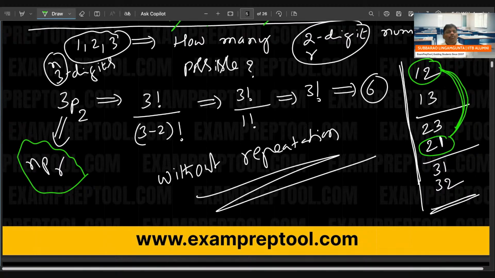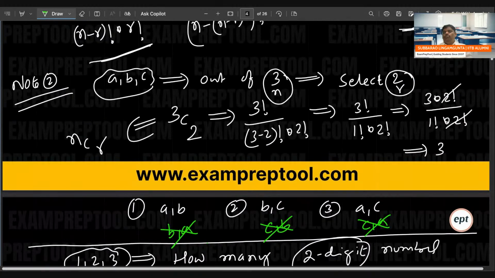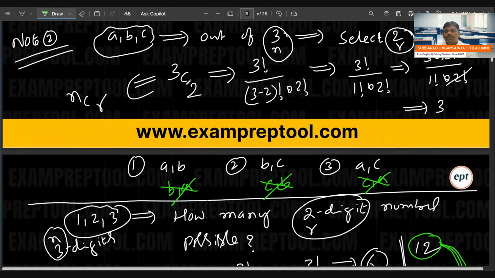Some people are asking, sir, when do I go to permutations? Permutations are nothing but combinations in which order is also important. When you feel order is important, go to permutations. When order is not important, 1, 2 and 2, 1 both the same, go for combinations. Out of 3, selecting 2, without repetition in both cases, how many? 3C2.